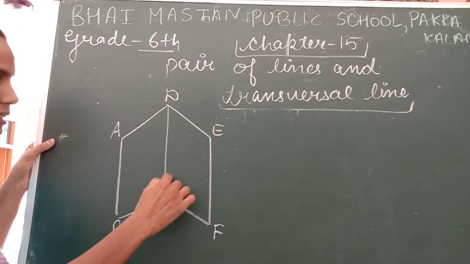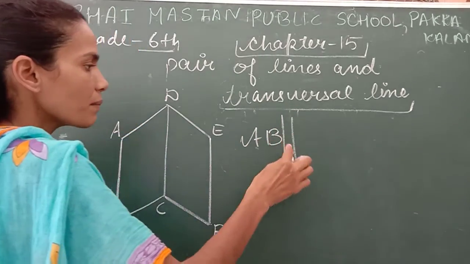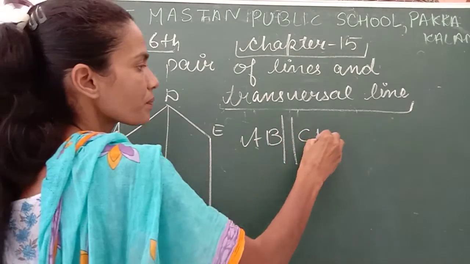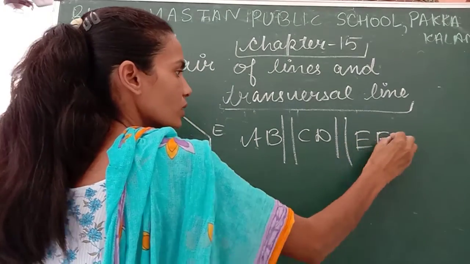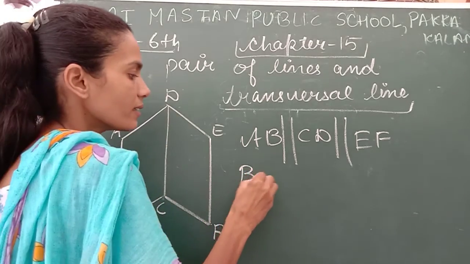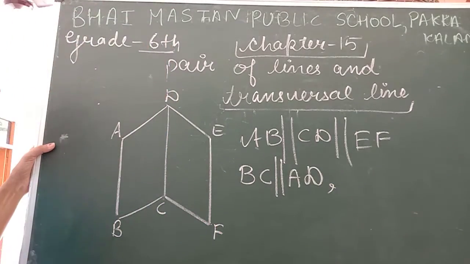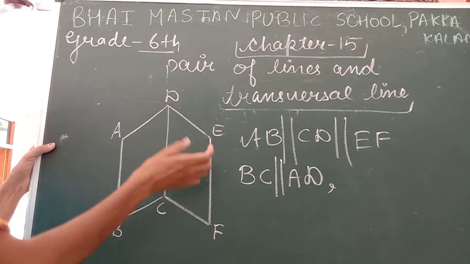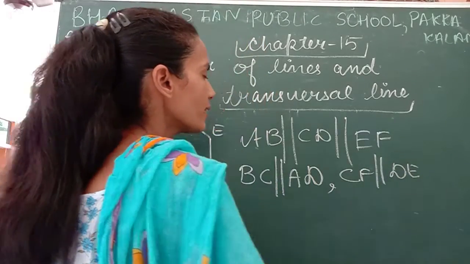How do we write it? AB parallel CD parallel EF. Okay, and BC parallel AD. CF parallel DE.